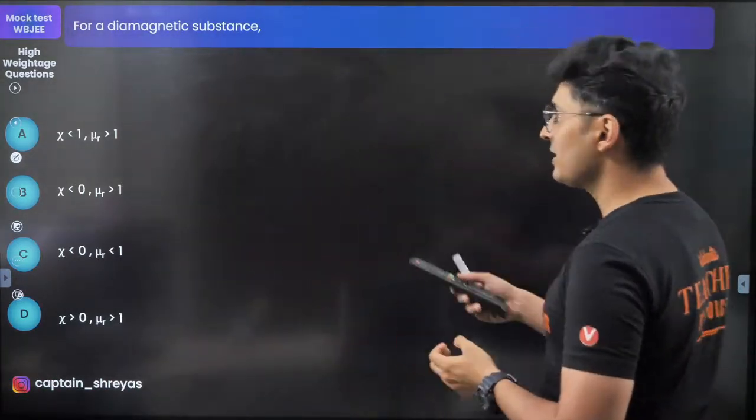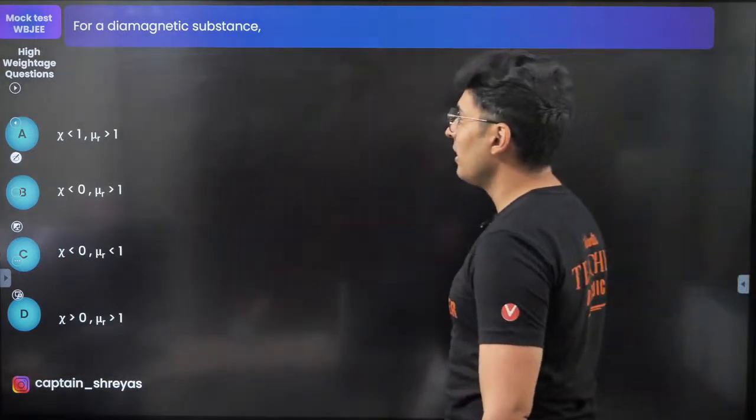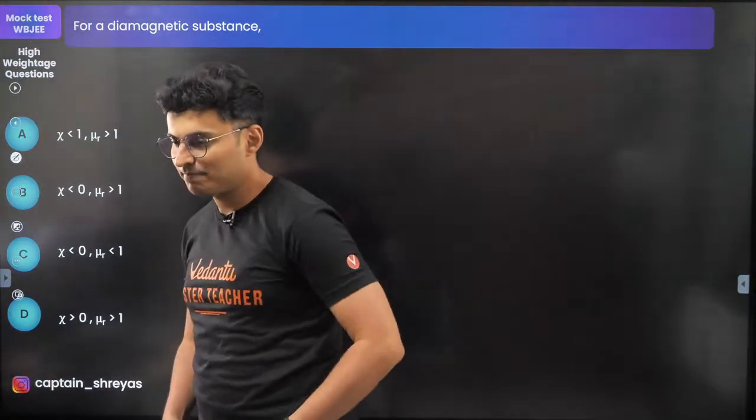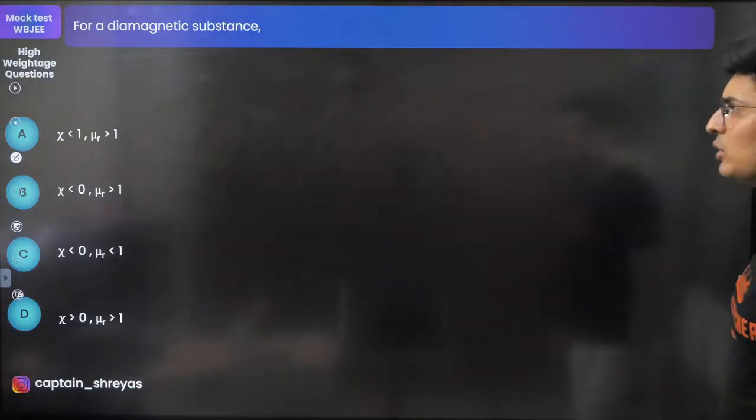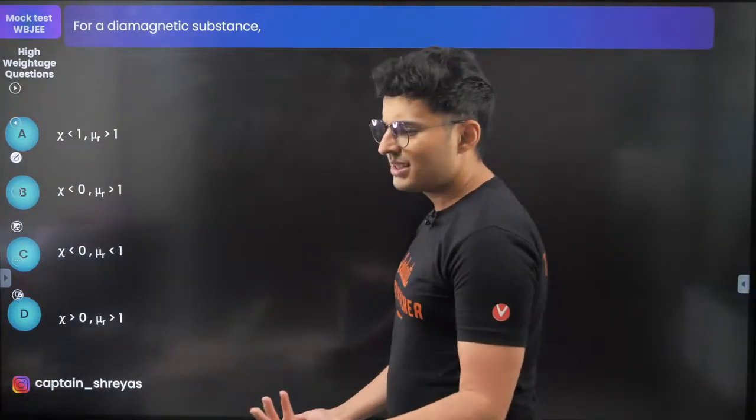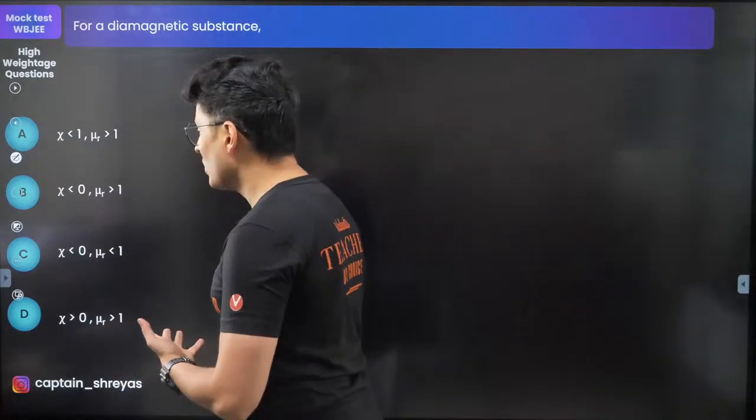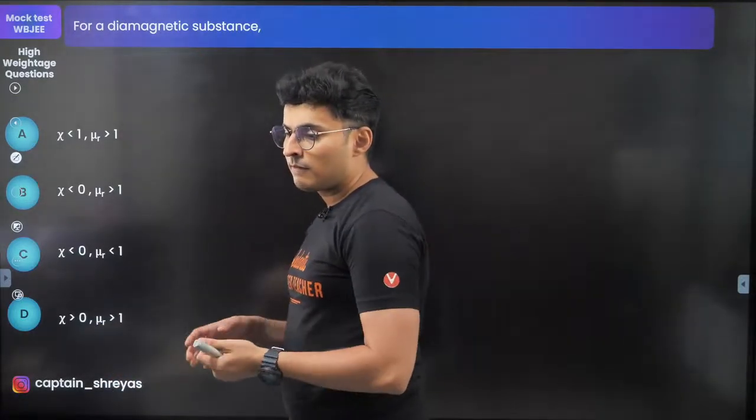Okay. So let's see if you can solve this question. For a diamagnetic substance, guys, X is less than 1, mu r is more than 1. What is X? X is susceptibility, mu r is relative permeability.